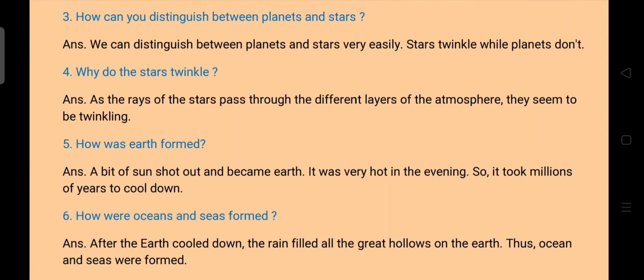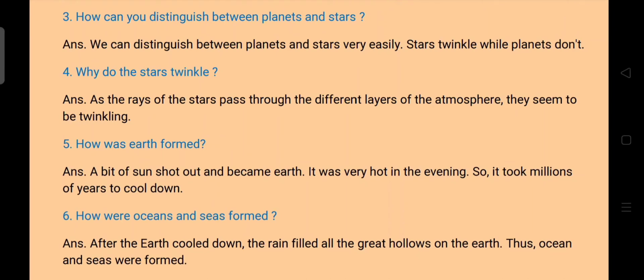Next is, why do the stars twinkle? Answer is, as the rays of the stars pass through the different layers of the atmosphere, they seem to be twinkling. Clear?